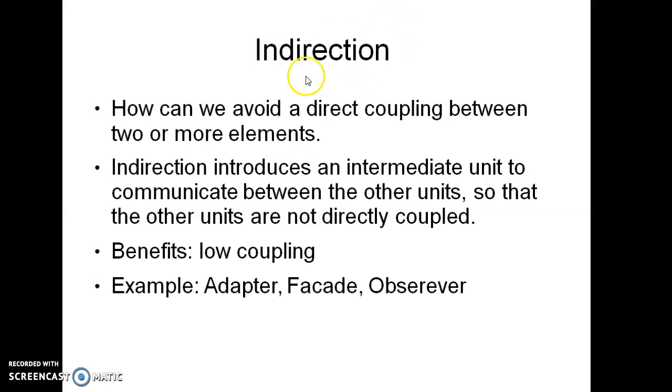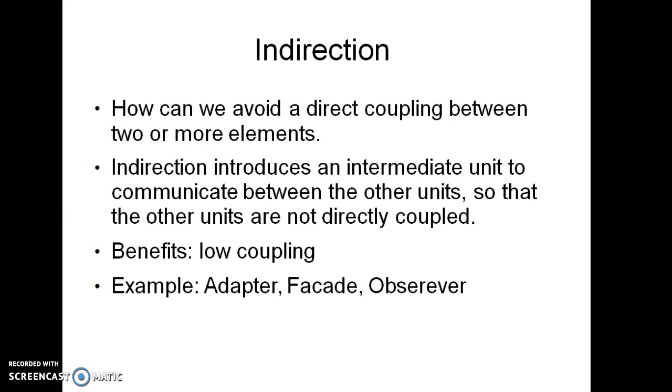So what is indirection? Indirection is the intermediate unit between other units which need to communicate with each other. Indirection prevents direct coupling. It is the middle part between two communicating elements which avoids direct coupling.